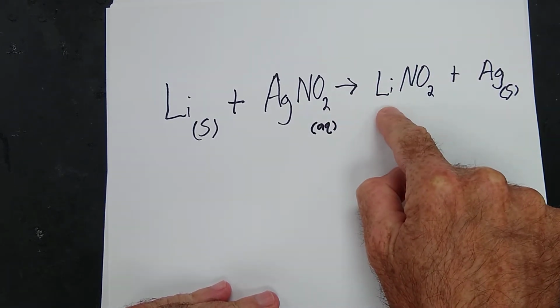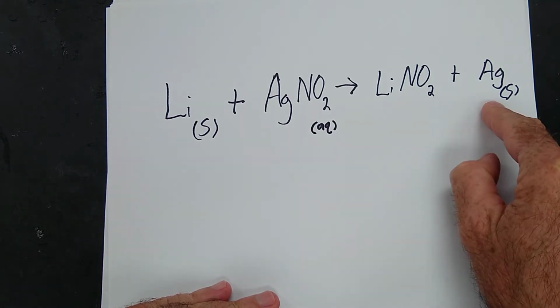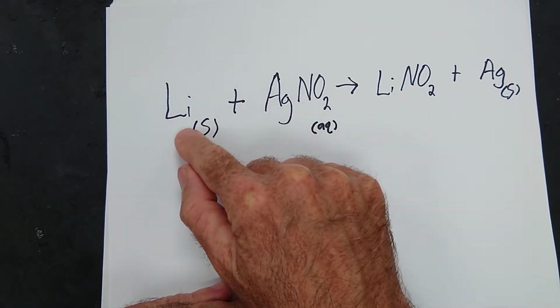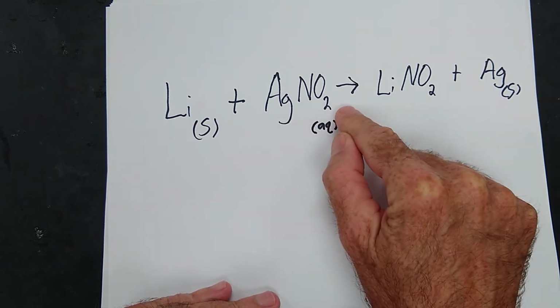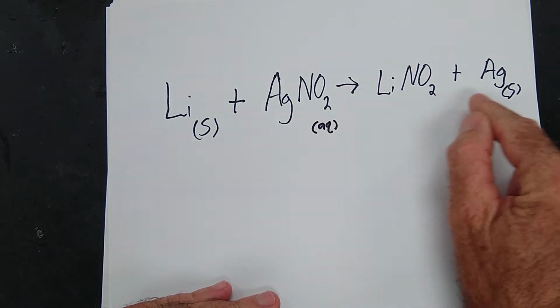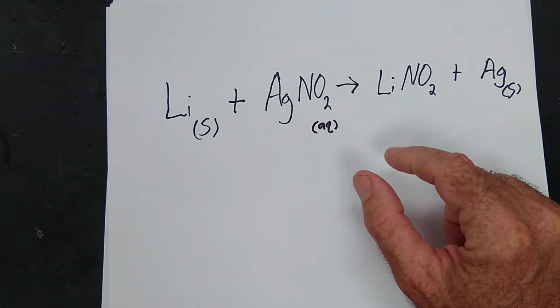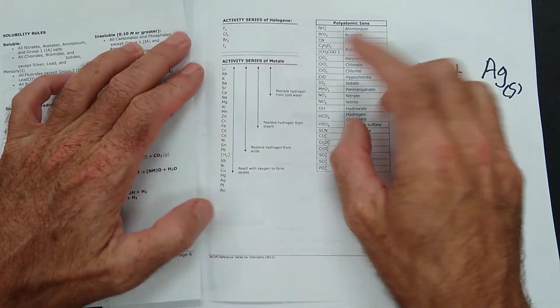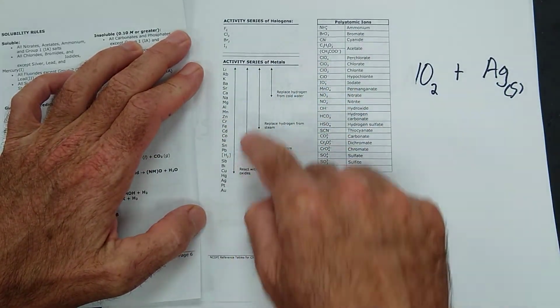Will it make lithium nitrate and silver? I'm sorry, I was saying nitrite. That's obviously nitrate. Lithium plus silver nitrate, would that make lithium nitrate and silver? Here's how we see. On page 7 of your tables, there's a list of metals and how reactive they are,